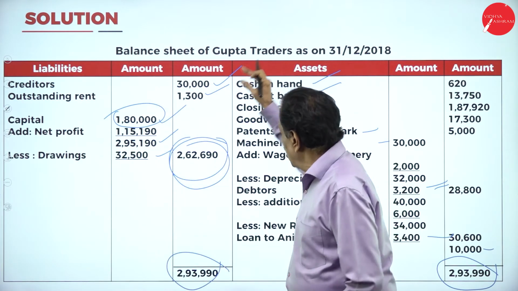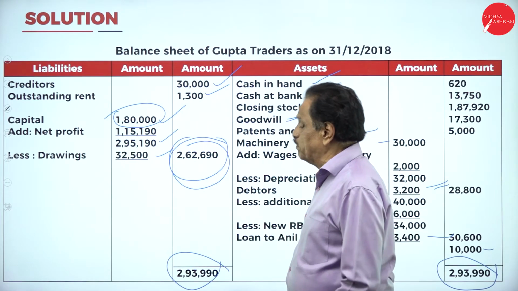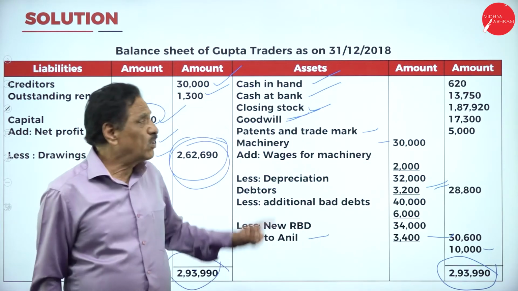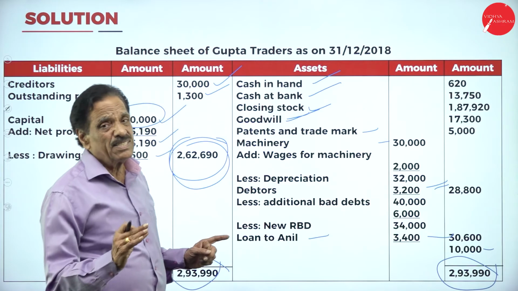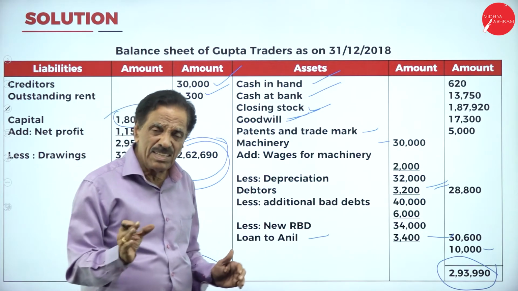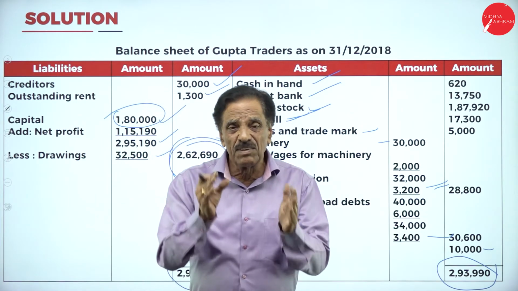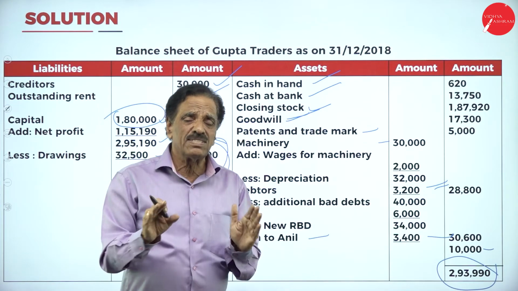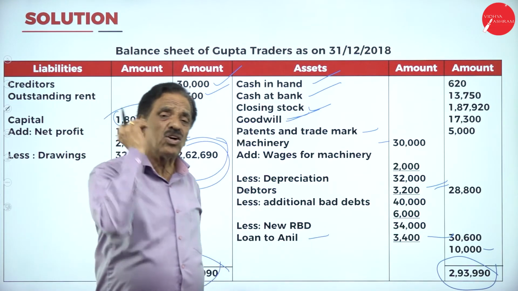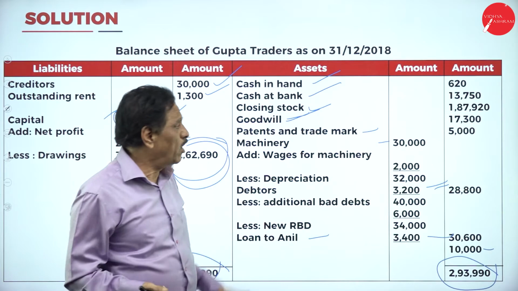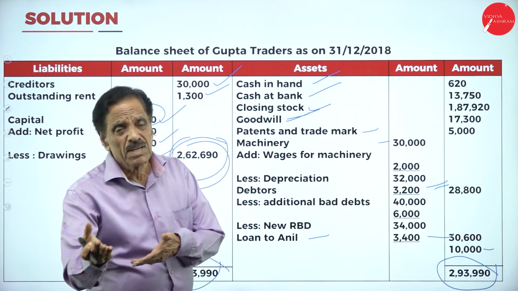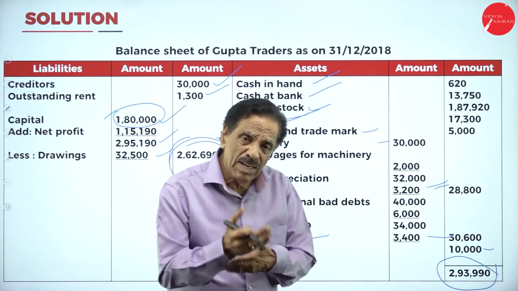You must see how the balance sheet has been tallied here. Work it out properly. Accountancy is not about intelligence, it's only hard work. I will repeat once again: accountancy is not about intelligence. You have to work hard. How much you work, the result will come. It depends upon how you work at home.